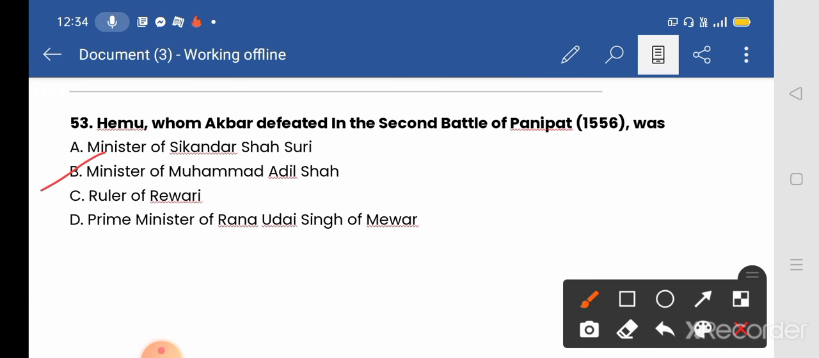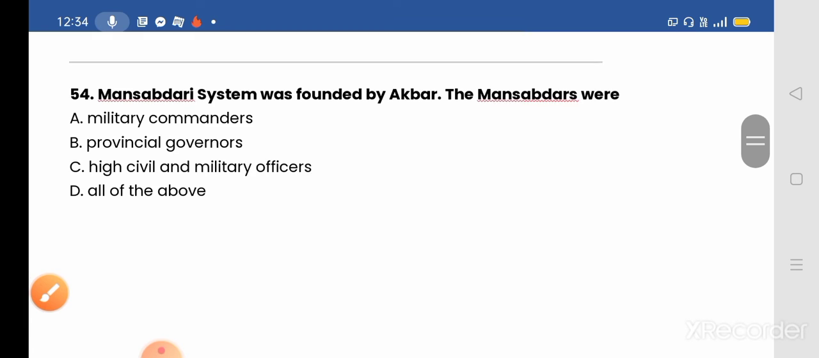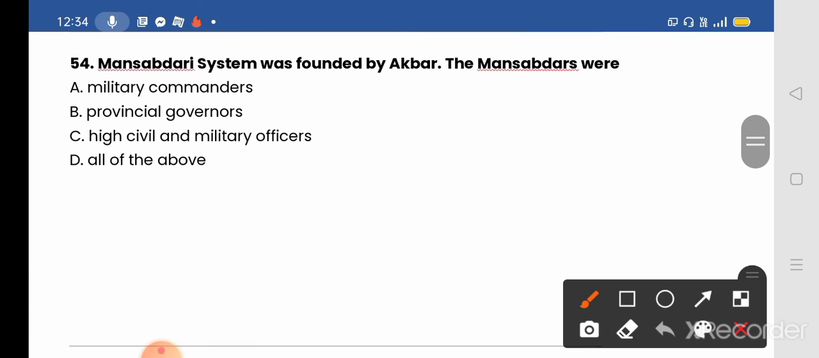Next, we move to question number 54. The Mansabdari system was founded by Akbar. The Mansabdars were: options given: A, military commanders; B, provincial governors; C, high civil and military officers; D, all of the above. And the correct answer will be option D, all of the above. A Mansabdar was a military commander, a provincial governor, and also a high civil and military officer.